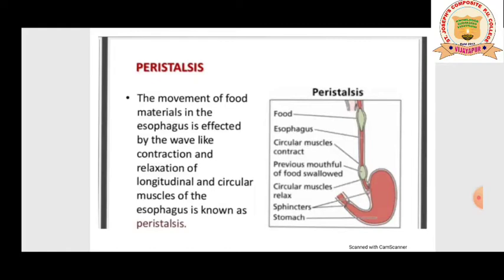So as you all know, the alimentary canal starts from the mouth and ends with the anus. So the food has entered into the mouth. Now in the mouth, different kinds of teeth are there. They chew the food, and now the bolus form of the food has entered into the esophagus through the pharynx, and now from the esophagus it has to enter into the stomach. So the movement of this bolus form of the food in the esophagus is carried out by the contraction and relaxation of longitudinal and circular muscles.